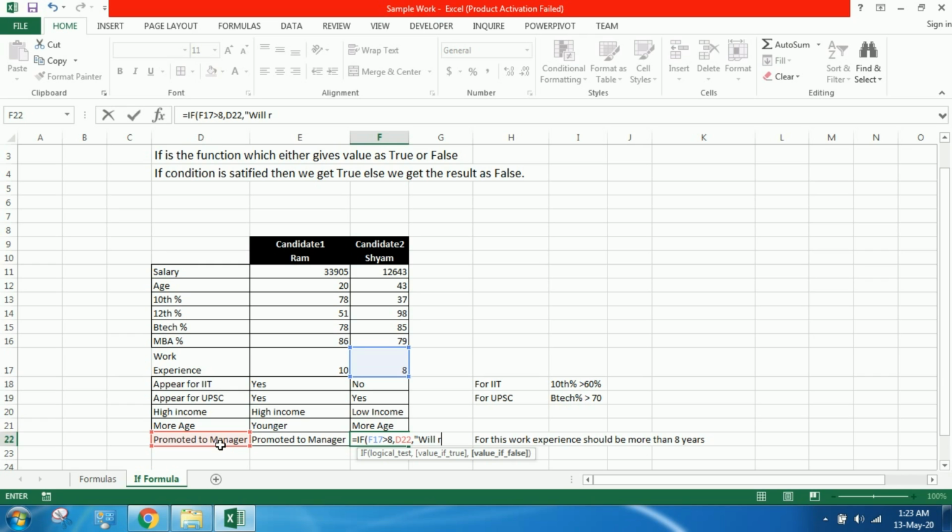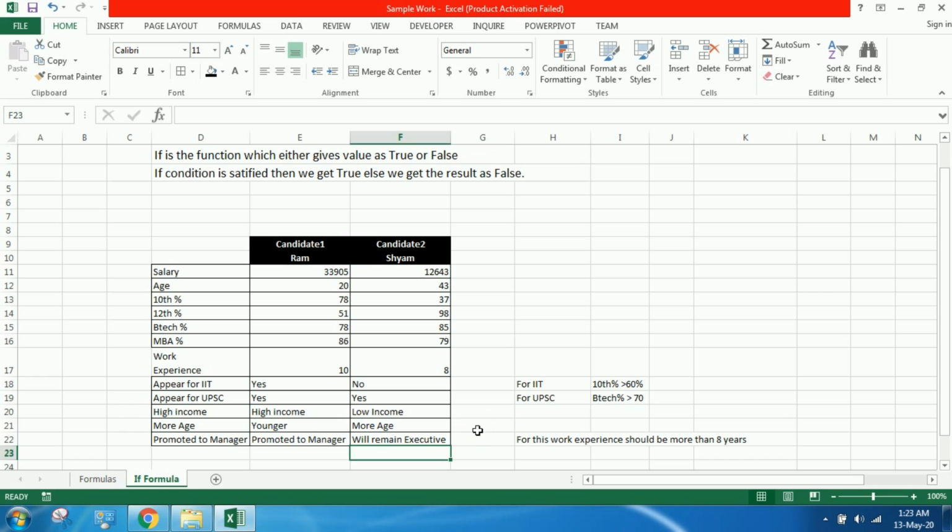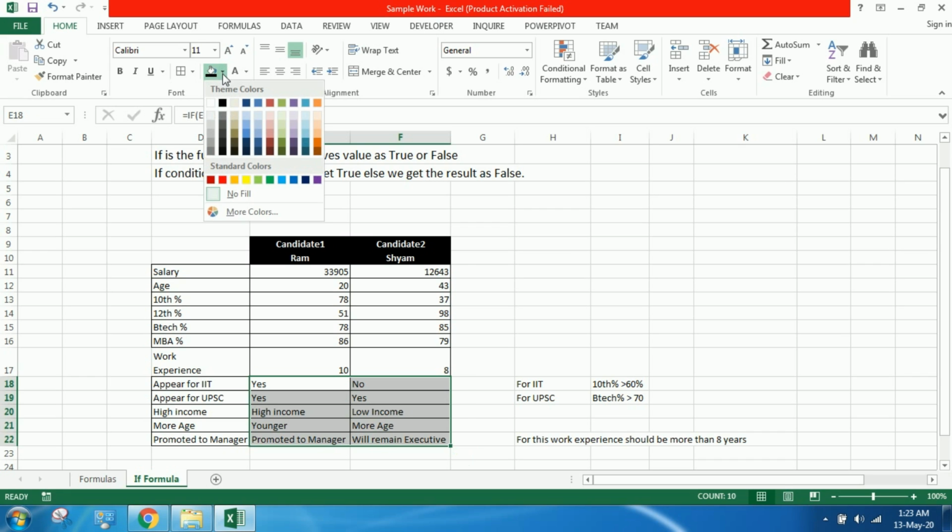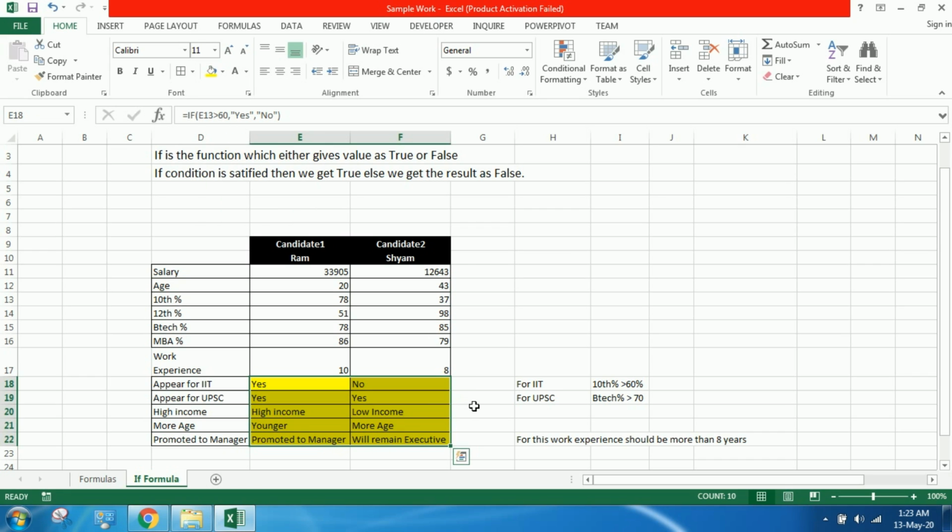Now see what we get. We got that Shyam's work experience is not more than 8 years, so he will remain executive. I'll highlight the outputs which we have got through the IF formula in yellow, so that one can understand.